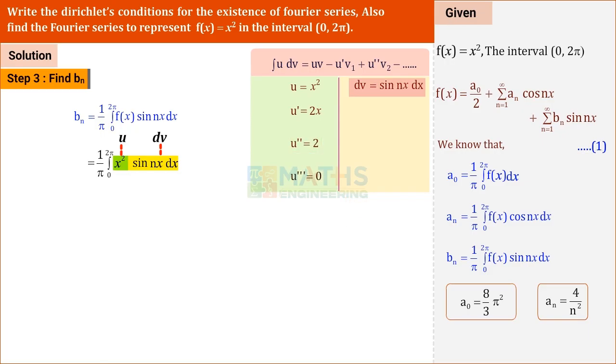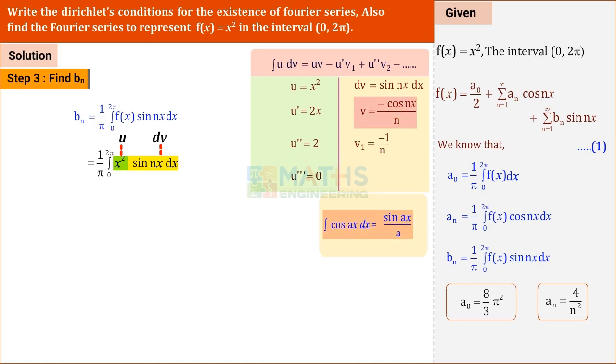Shall we integrate dv? We write integral dv as v is equal to integral of the right hand side, integral sin nx dx. We know that integral sin ax dx is equal to minus cos ax by a. Here in the place of a we have n. So integral of sin nx dx is equal to minus cos nx by n. We are integrating this for the next time. Integral of v with respect to x is v1. So that the next integral value is v1.